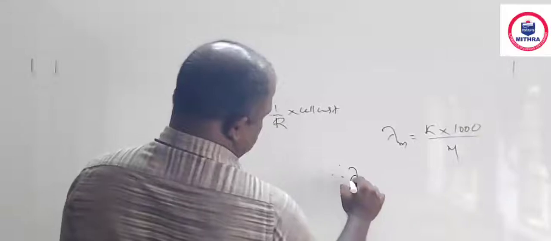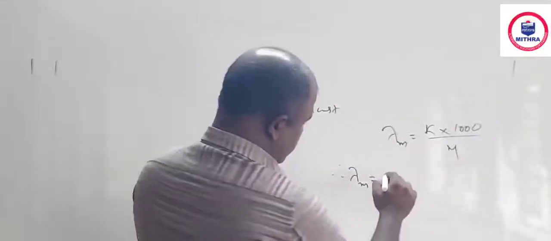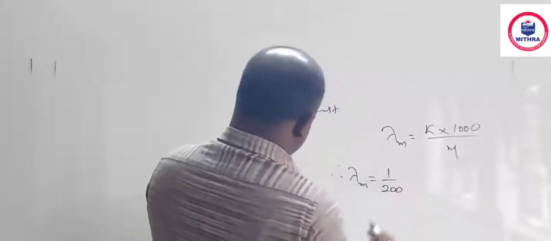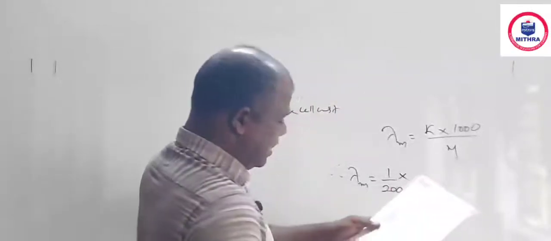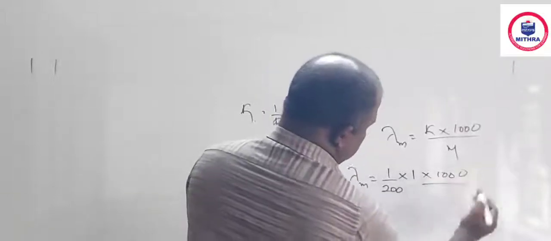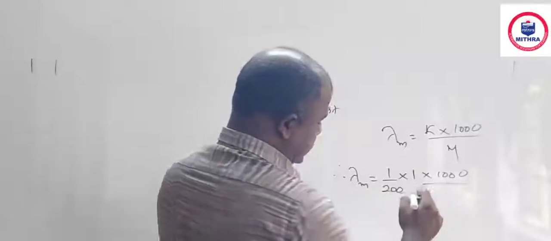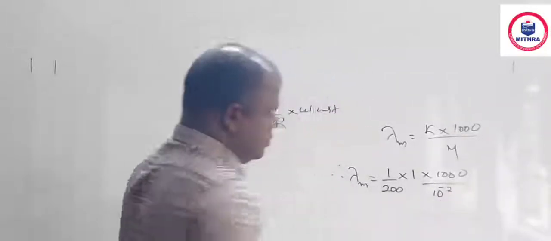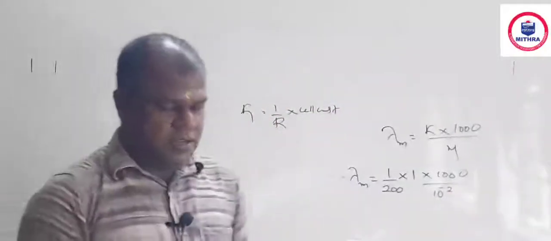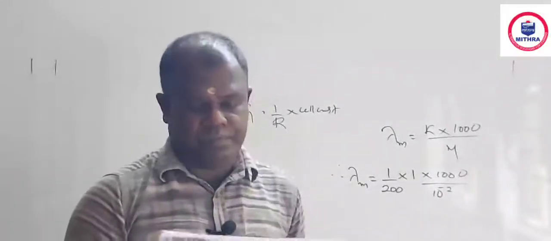So I am substituting lambda m is equal to K, 1 by R value, 1 by 200, 1 by R into cell constant, K value, cell constant 1, into 1000 divided by the molarity, value of molarity 0.01, 10 raised to minus 2. So find and tell me the answer. That is question number 11.